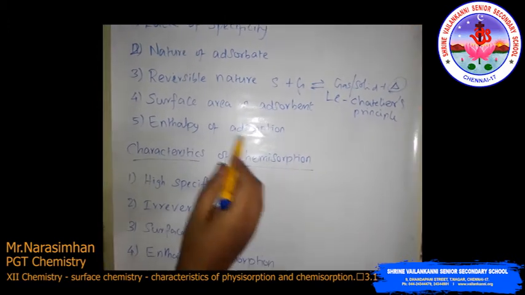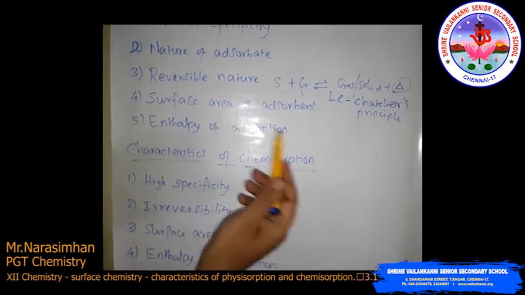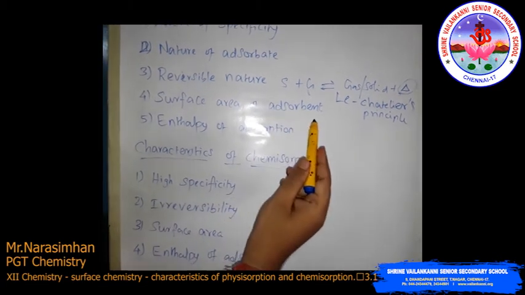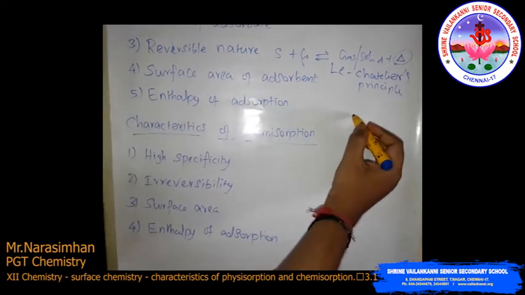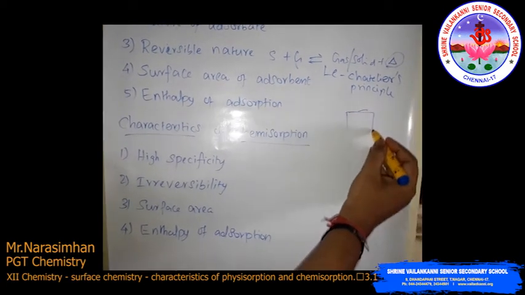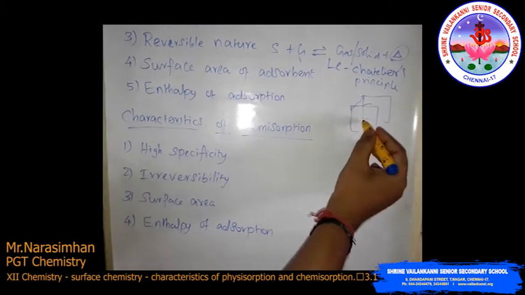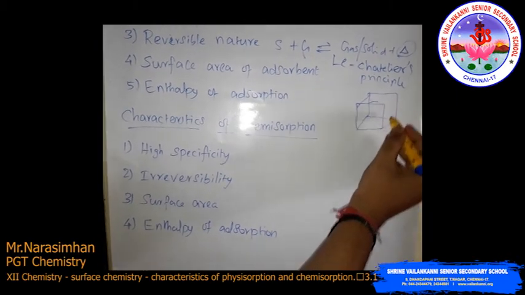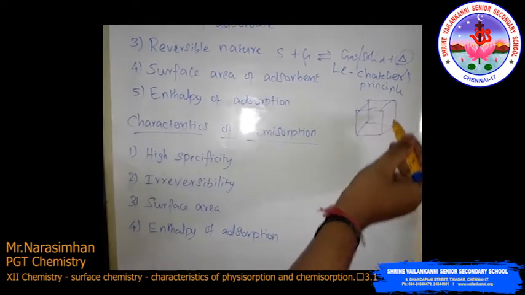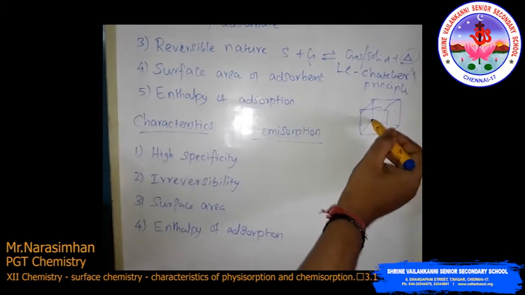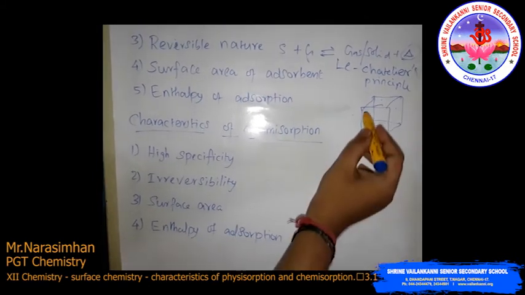Then the fourth one is surface area of adsorbent. The extent of adsorption increases with increase in surface area. Suppose you have a cube like this. A cube has 6 surfaces: this one part, this one, this one, and this and this, and the behind side. So totally 6 surfaces in a cube.